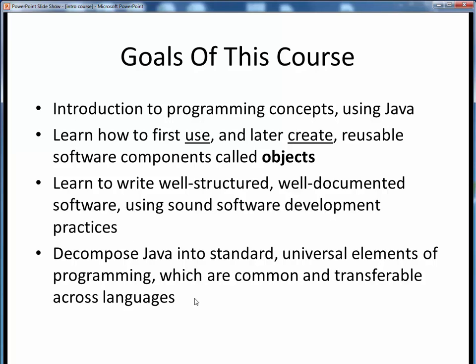Finally, as we mentioned earlier, we want to talk about Java and programming in general in terms of language elements which are common to all programming languages. The big idea here is that if we learn the basic ideas of programming well in one language, all of the next languages that you might program in will hopefully look very familiar, because the ideas are common across most all languages. The details may differ a little bit, but the general concepts are going to look the same.